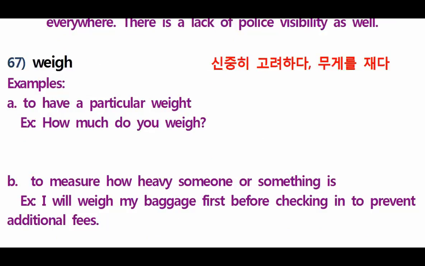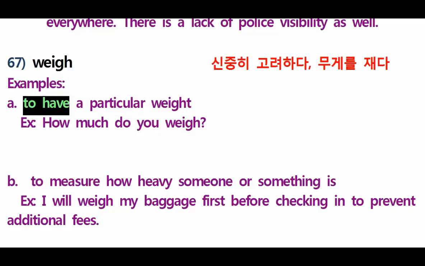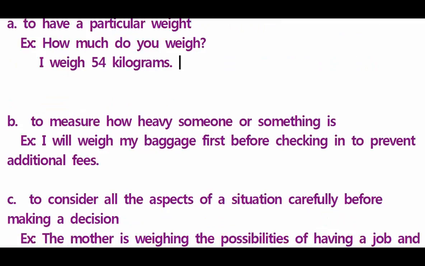67 is what? Here. Examples. To have a particular weight. To have a particular weight. Example. How much do you weigh? So you can say the answer is I weigh 54 kilograms. What? It's too much. Got it? Very good. Now let's go for B.